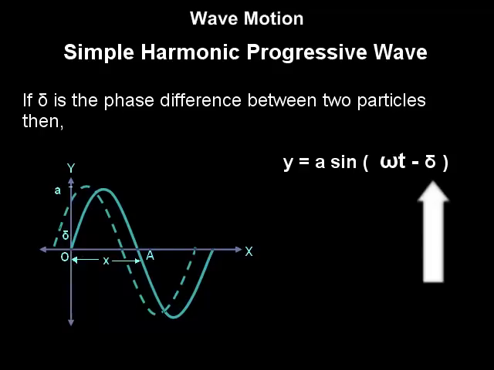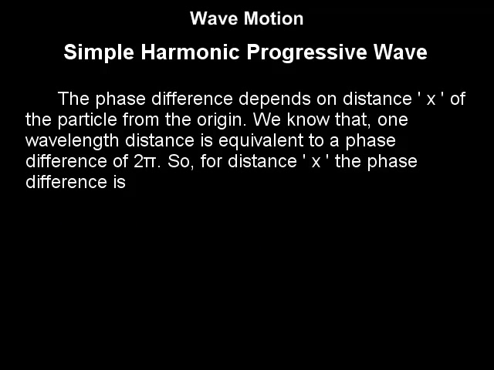The negative sign of delta indicates that the particle at A lags behind the particle at O. This phase difference delta depends on distance x of the particle from the origin.